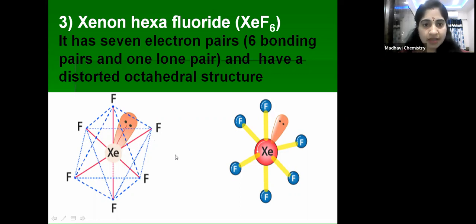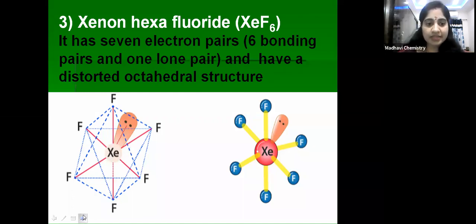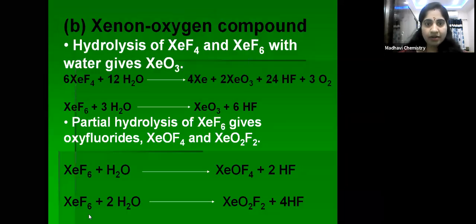Actually, it should have a pentagonal bipyramidal structure, but because of the presence of the lone pair of electrons, it has a distorted octahedral structure. If all 7 were bond pairs, it would have a pentagonal bipyramidal structure. But it has 1 lone pair and 6 bond pairs. Because of that, it has a distorted octahedral structure.